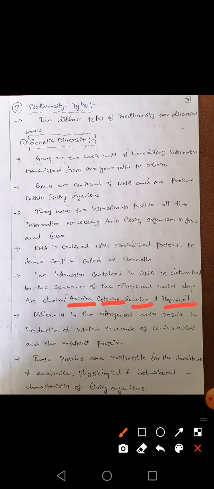Based on this sequence, a DNA is prepared, and based on the sequence of the nitrogenous bases come the physiological and behavioral characteristics.